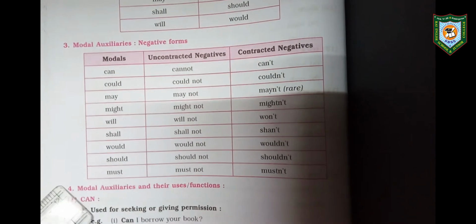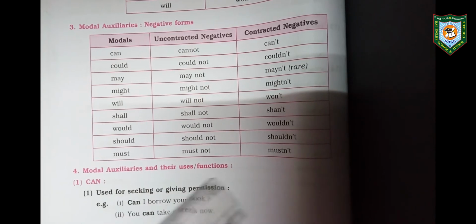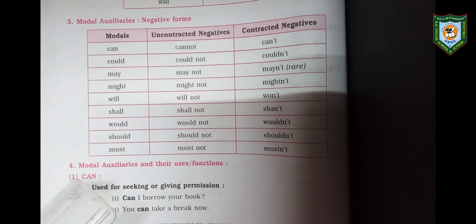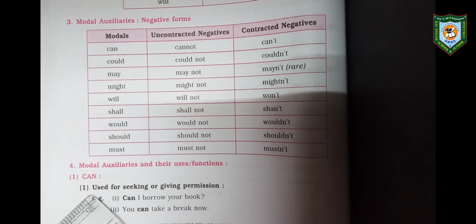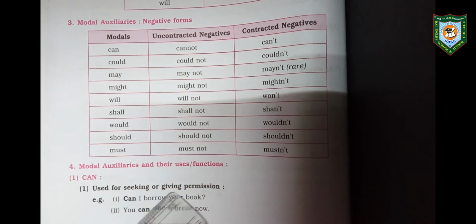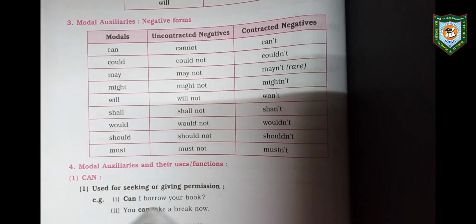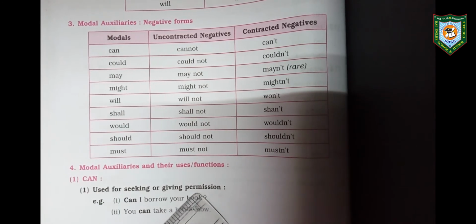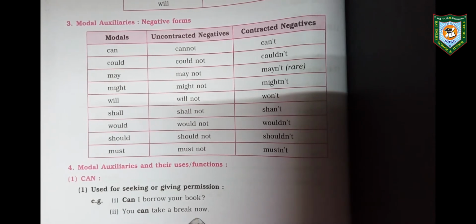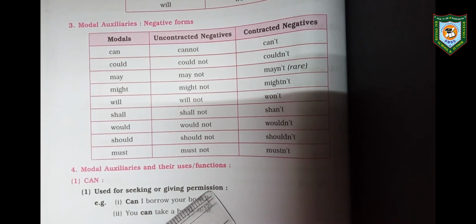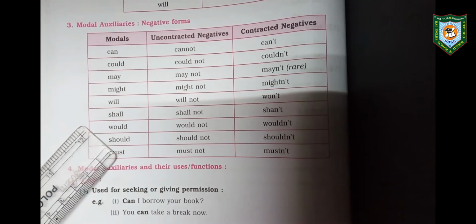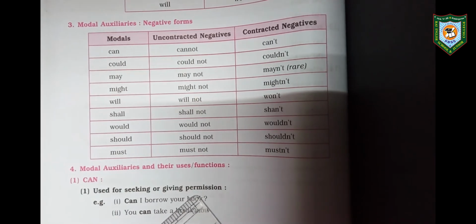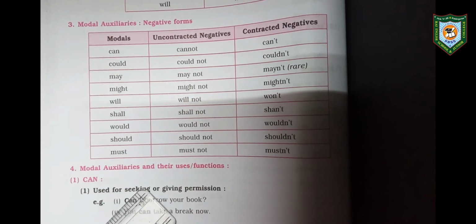Now we will see modal auxiliaries and their uses or functions. Our first word is can. Where do we use the word can? It is used for seeking or giving permission. For example, can I borrow your book? It means I am asking someone for permission. You can take a break now. I'm giving you permission that you can take a break now. So the function of can here is permission. It will change according to the sentence.